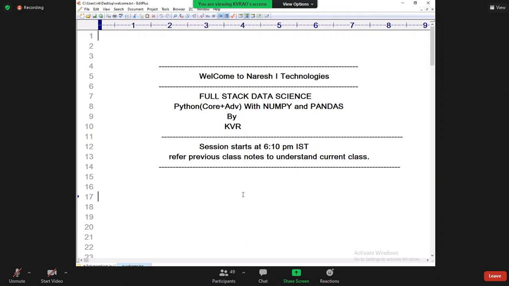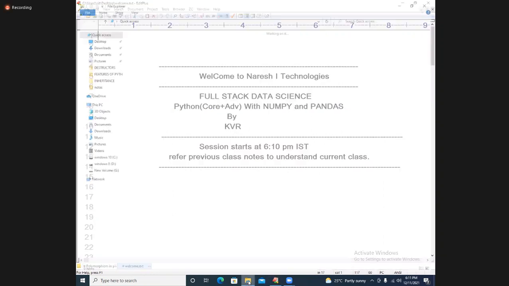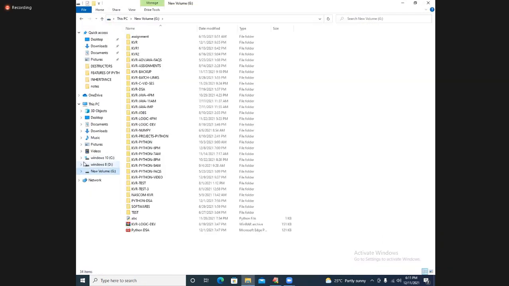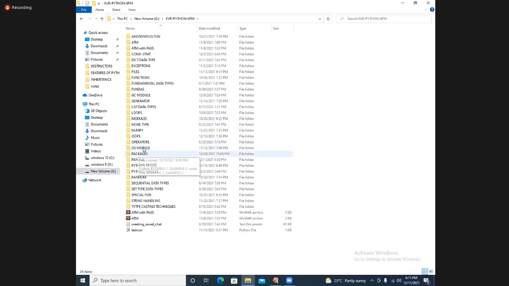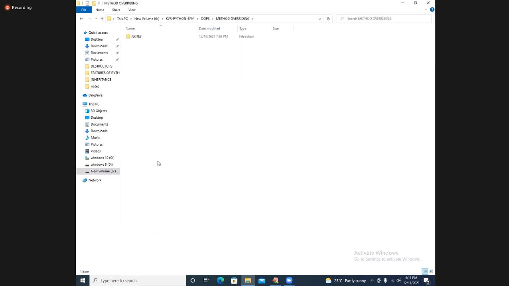So let us move further. In the last session, we discussed method overriding, which is very closely associated with polymorphism. Today let us enter into the discussion of polymorphism. Let me show you method overriding once. Method overriding is very close to polymorphism. I can say it is an indirect polymorphism example.